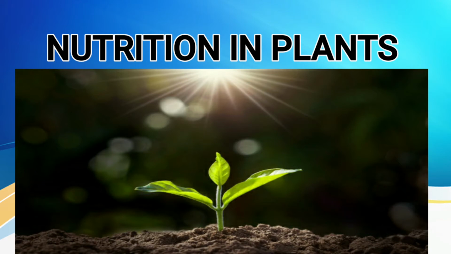They also have to perform several life activities, several life processes, and for performing all these life processes, they also need energy. Like us, they also obtain their energy from the food, as we are obtaining energy from the food. So the plants are also obtaining energy from the food. But have you ever seen a plant eating any kind of food? Never. You have never seen any plant eating food with the help of its branches, etc. Fine. Then how do they obtain their nutrition? By which process are they obtaining their nutrition? That all we will read in this video.